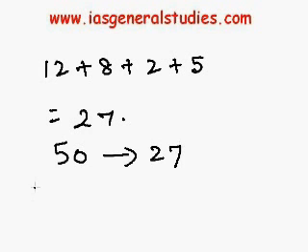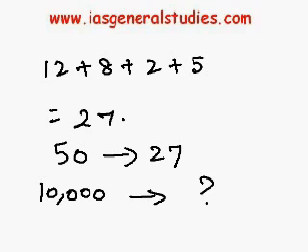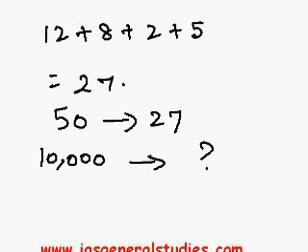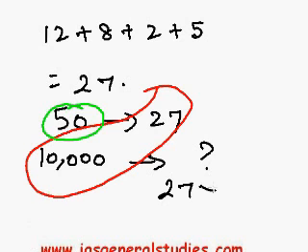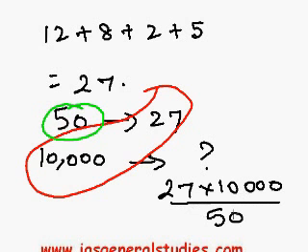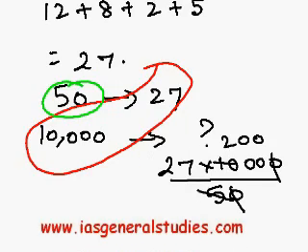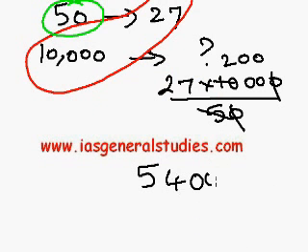Then out of 10,000, how many read? We have to use the same logic. That is, we multiply these two and divide by this value. So it will be 27 into 10,000 by 50. Cut 1 0, so this will be how much? 200. So 27 into 2 is 54 and 2 zeros.